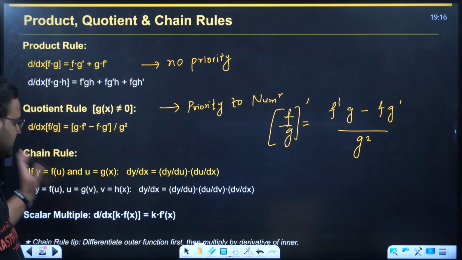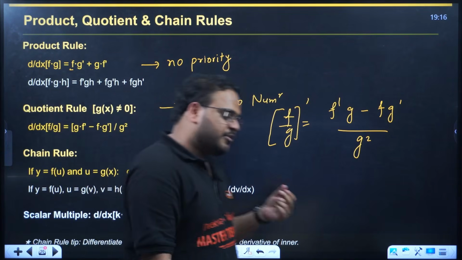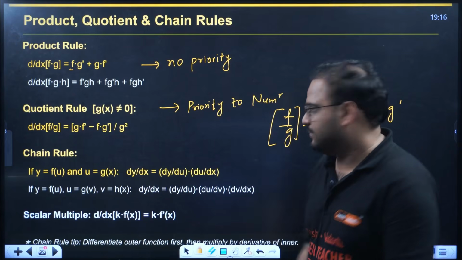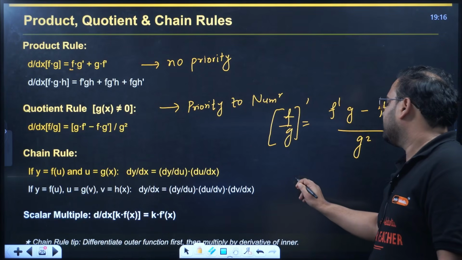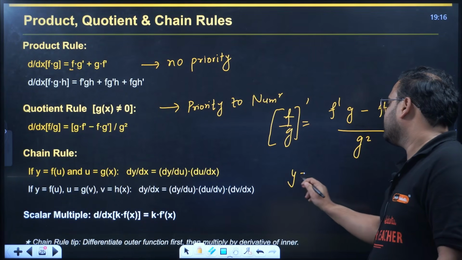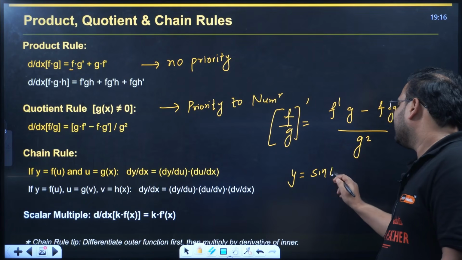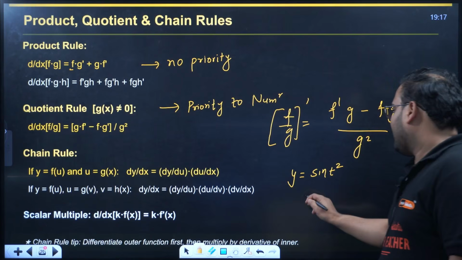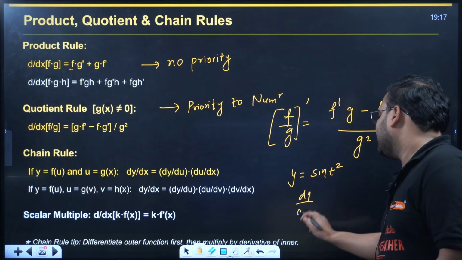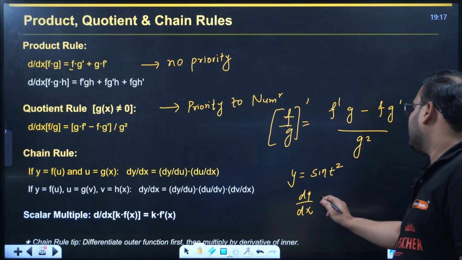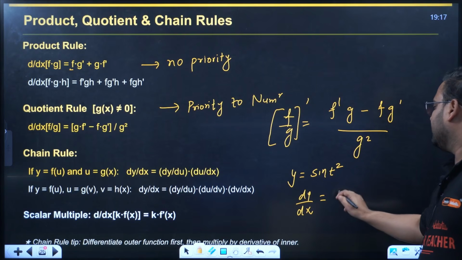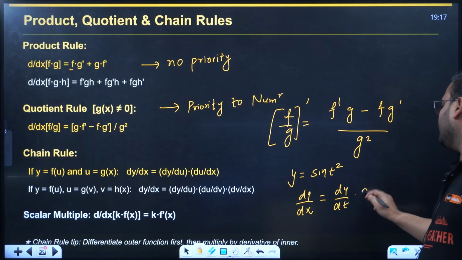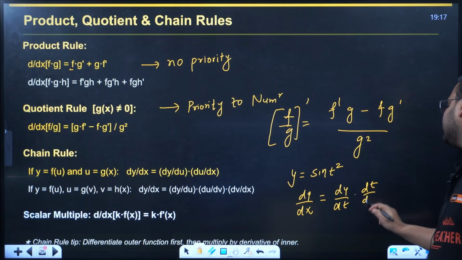Chain rule works the same way. Let's say you are differentiating a function which is given in terms of another function. Example, I have a function y equal to sine t square, and I want to find the derivative dy by dx. My answer will be dy by dt into dt by dx.